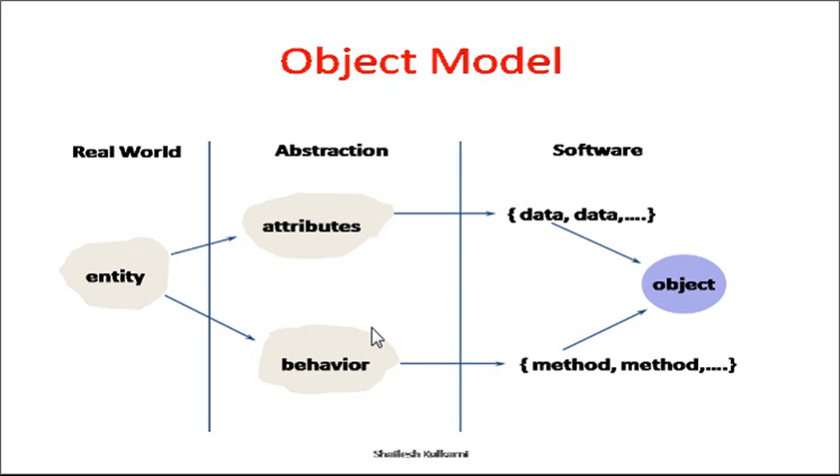And these attributes can be modeled in the software domain in terms of the data, and behavior can be modeled in the software domain in terms of the functions or methods, right? And data and functions are stored inside the object. This is how the object model is, right?